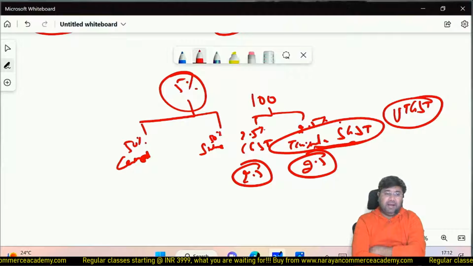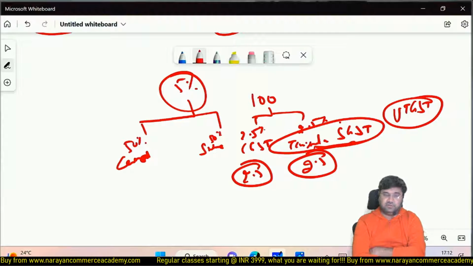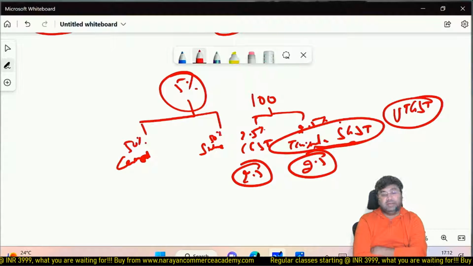So if buyer and seller are in the same state, then it is an intra-state transaction. So that time CGST, central government revenue, SGST, state government revenue. In case of Union Territory, UTGST is going to replace that particular state SGST. But what is going to happen in case it is interstate? Interstate means from one state to another state, or from one Union Territory to another state, or from one Union Territory to another Union Territory. Then what is going to happen?